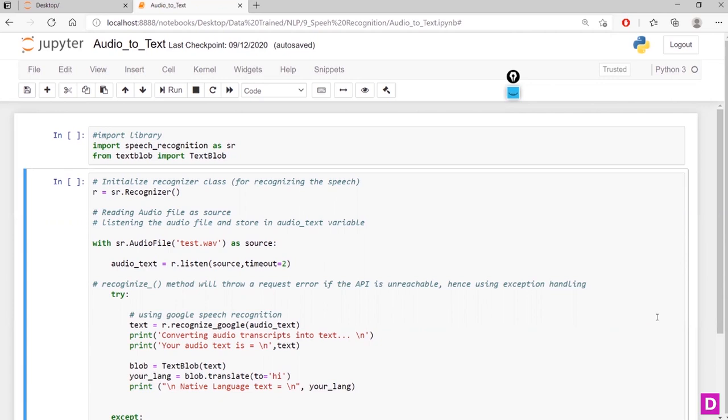The first and foremost thing is that you need to download that video and convert it into an audio file. The most popular audio format is the WAV format. So we can convert that video into an audio file in the form of .wav. There are many third-party software and tools available in the market, free of cost, I would say. Online tools are also available, so you can easily convert videos into audio.